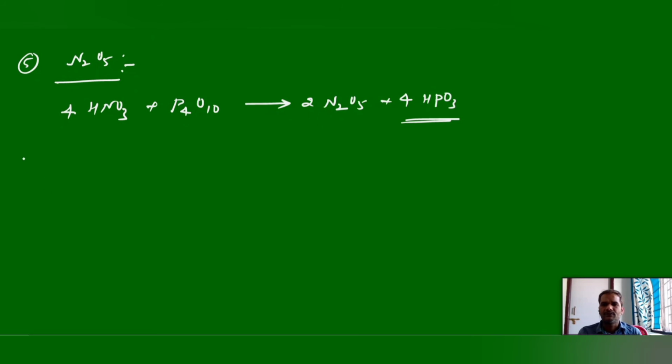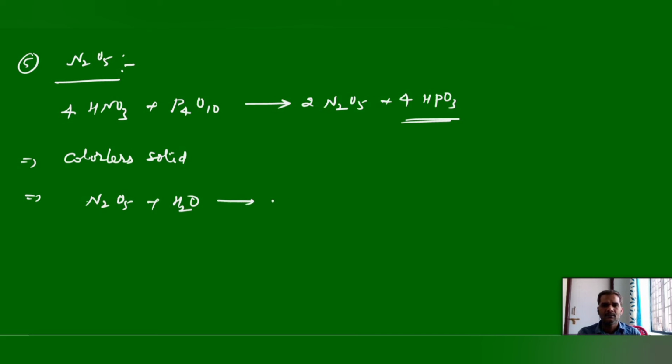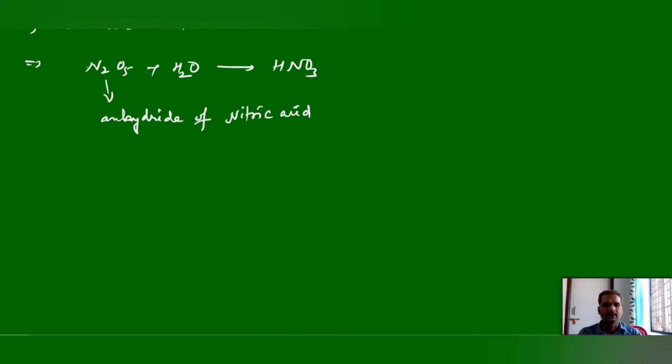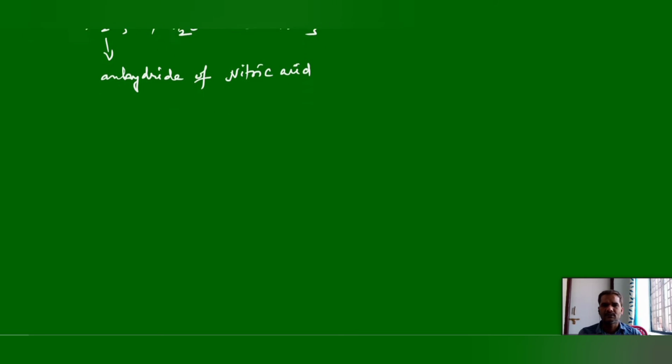The properties of N2O5: this is a colorless solid, and when you treat N2O5 with water, you will get nitric acid, HNO3. So hence N2O5 is called the anhydride of nitric acid. These are a few points about N2O5. These are the preparation and properties of the oxides of nitrogen.